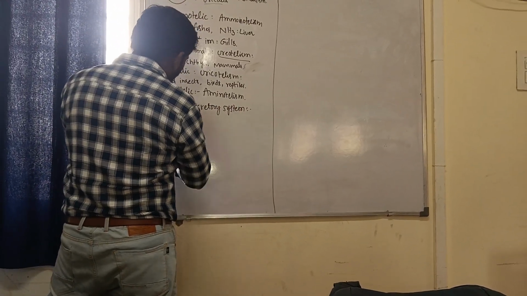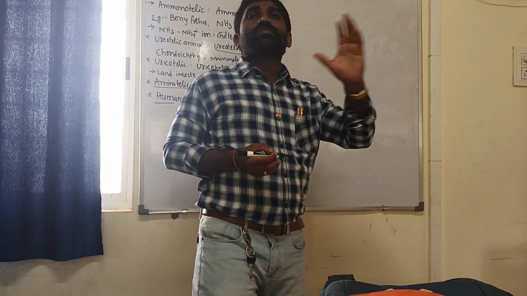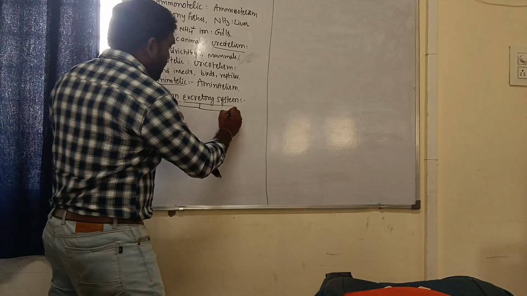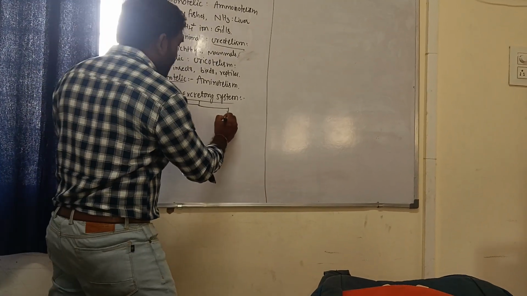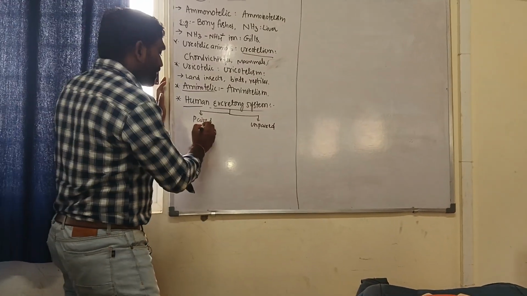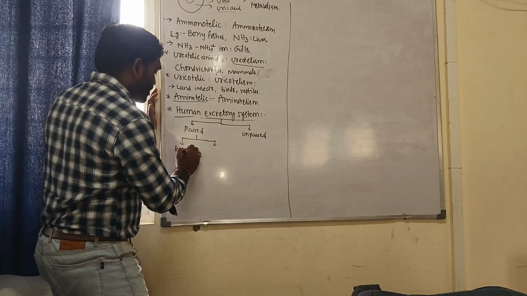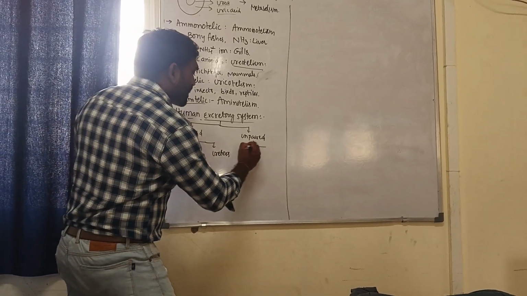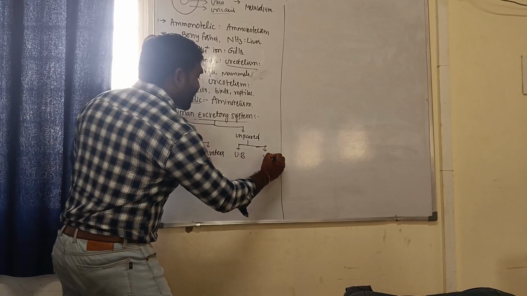Human excretory system consists of various parts, which include paired structures and unpaired structures. Let us talk about the paired ones as well as the unpaired ones. Paired ones: a pair of kidneys, right? And a pair of ureters, urinary bladder, and urethra.